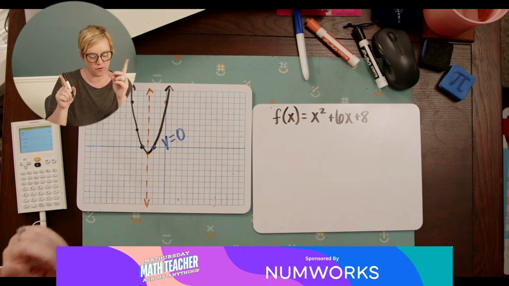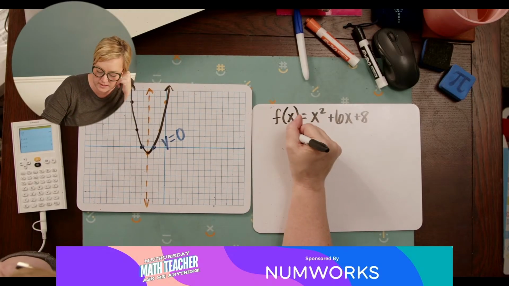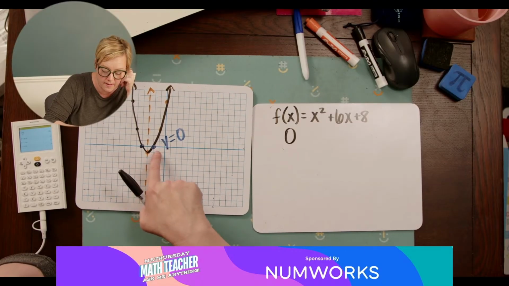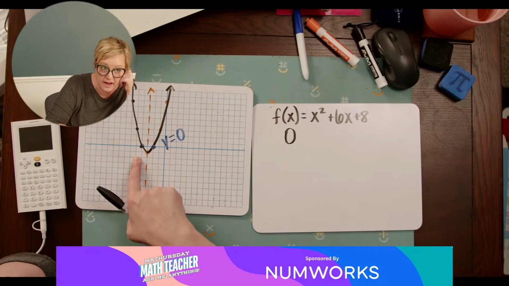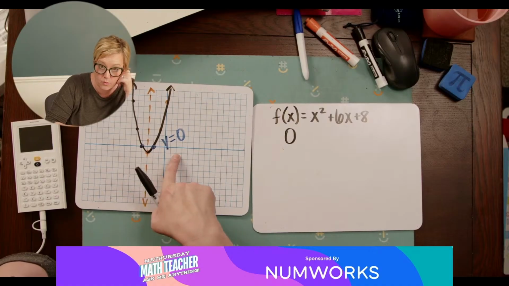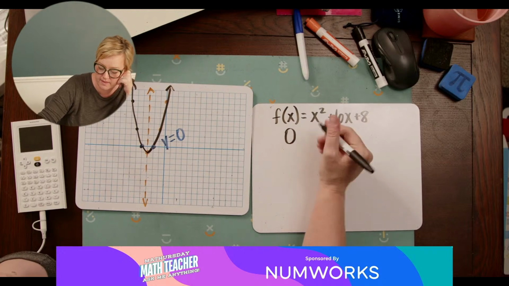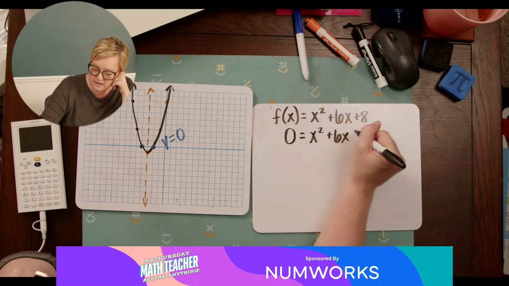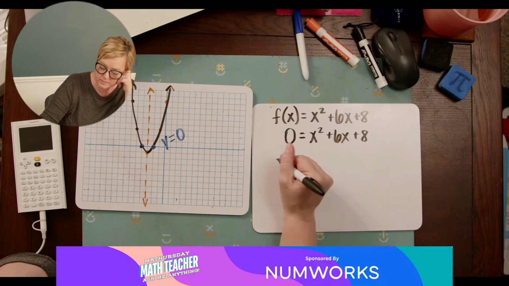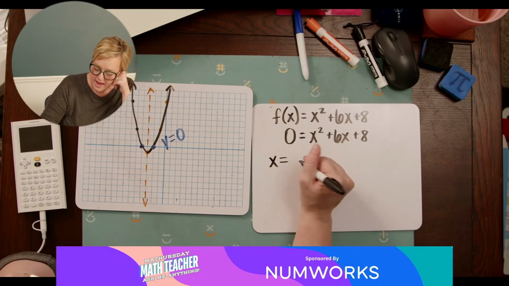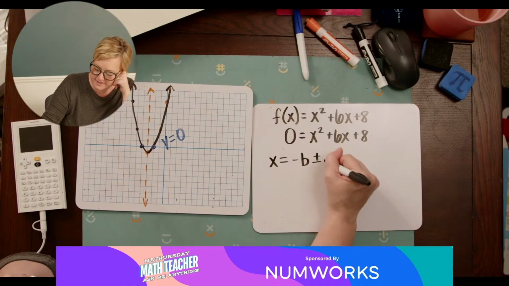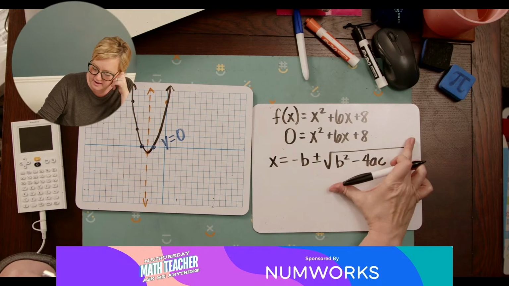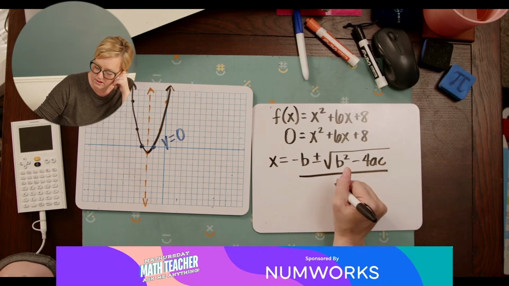So the quadratic formula first needs the equation to be equal to 0, because remember, keep in mind what we're trying to find: these two values for x that are where y equals 0. So I'm going to put 0 in there: x squared plus 6x plus 8 equals 0. The quadratic formula is, everybody sing it with me: x equals negative b plus or minus the square root of b squared minus 4ac, all over 2a.